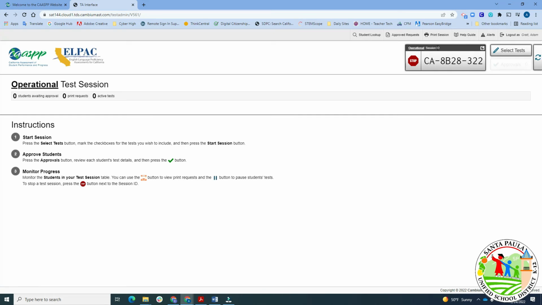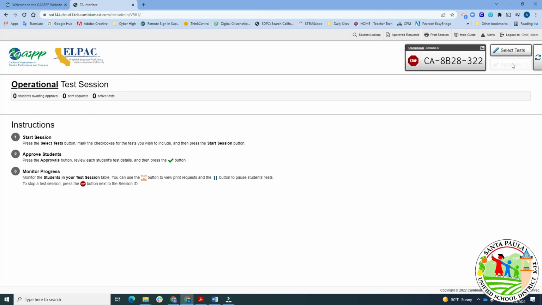And then you're going to get your session ID here. That is what the students will be putting into their secure browser. And then once the students have gone through the setup, tested their audio and video, you'll see this button pop up. It says Approvals, and the number will start rising. Now, I would recommend that you make sure that everyone gets to the point where they are waiting for approvals, and then approve them all.